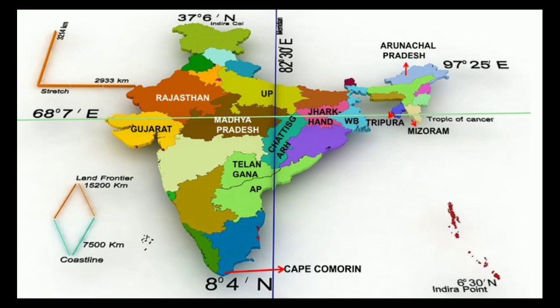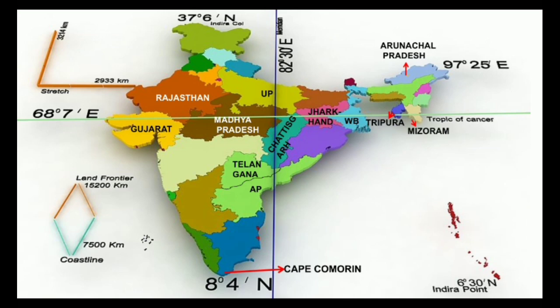The westernmost state of India is Gujarat and the easternmost state is Arunachal Pradesh. There is a time difference of 2 hours, that is 30 degree, between these two states. So to minimize this confusion, the standard meridian of India is chosen somewhere in the middle, at 82 degree 30 minutes east, which is at the city of Mirzapur in Uttar Pradesh. India is 5 hours 30 minutes ahead of Greenwich Mean Time. Also, the standard meridian of India passes through 5 states: Uttar Pradesh, Madhya Pradesh, Chhattisgarh, Telangana and Andhra Pradesh.